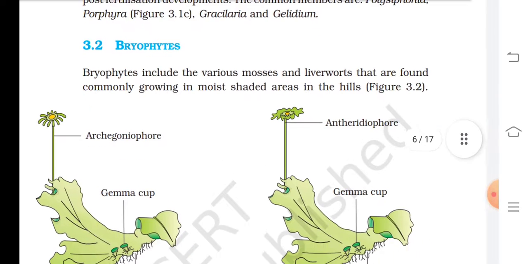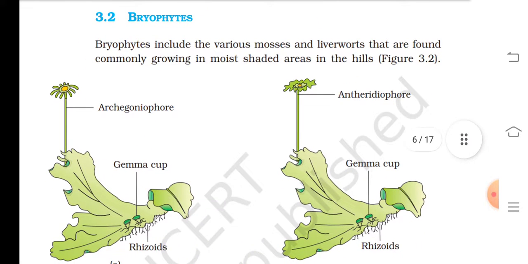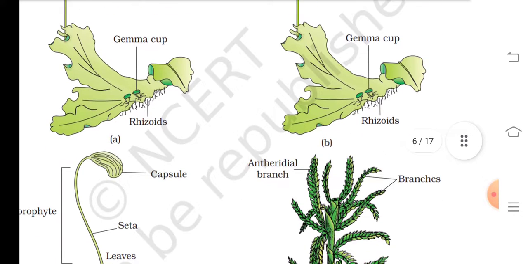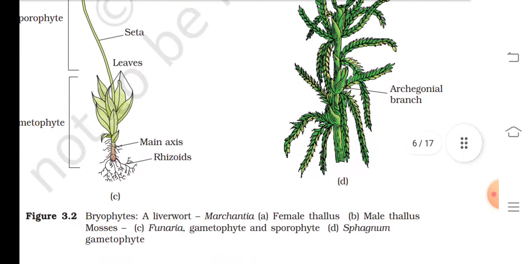3.2 Bryophytes. Bryophytes include the various mosses and liverworts that are found commonly growing in moist shaded areas in the hills. Figure 3.2: Bryophytes, a liverwort, Marchantia: A. Female thallus and B. Male thallus. Mosses: C. Funaria gametophyte and sporophyte. D. Sphagnum gametophyte.